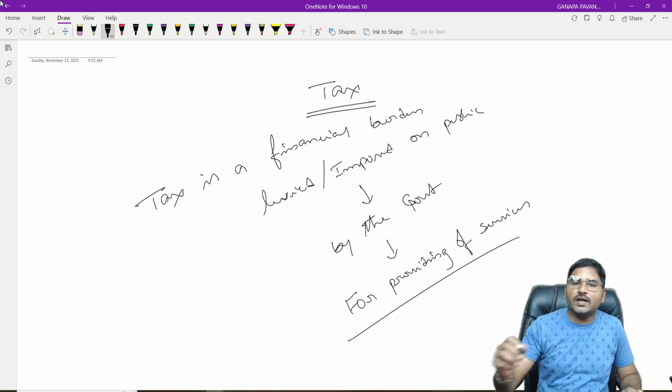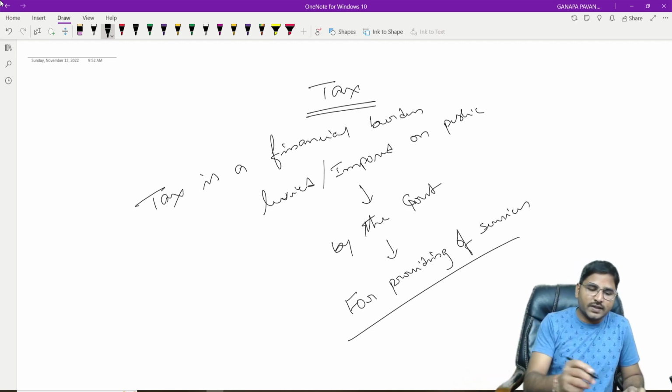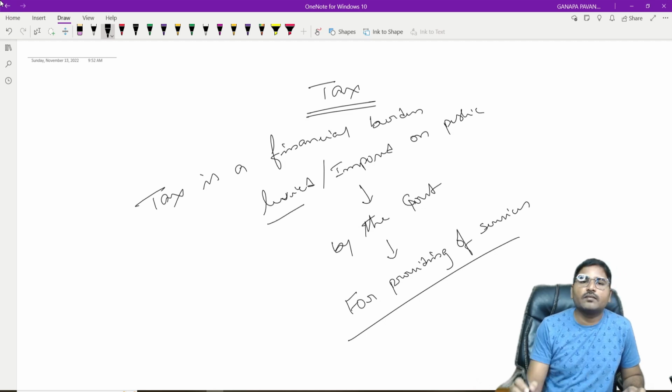Simply we can say that we are getting different types of services from the government. For that purpose, the government charges or levies a tax on the public.